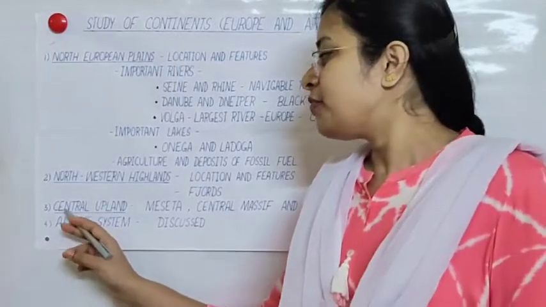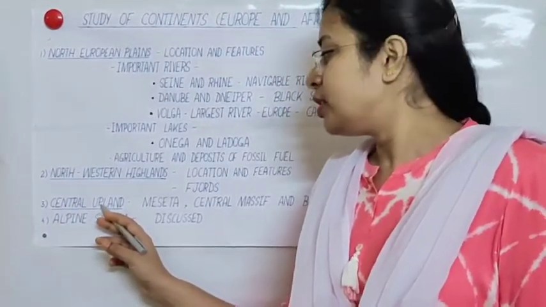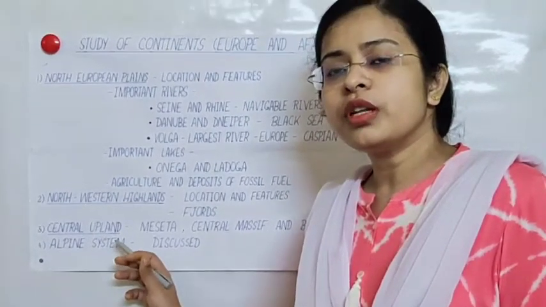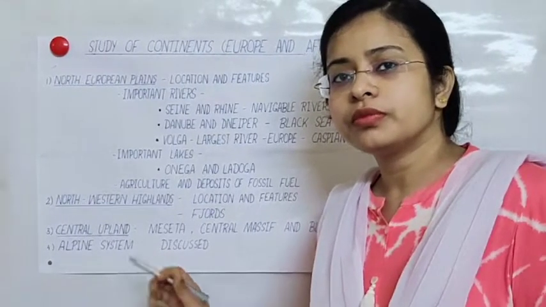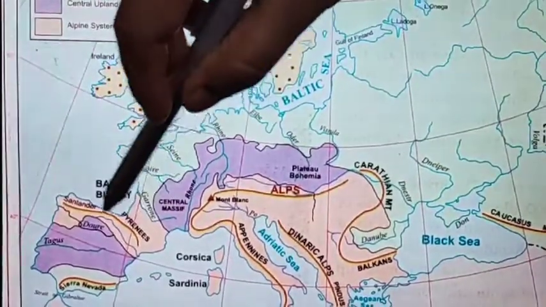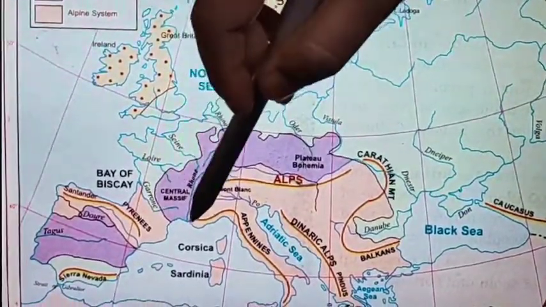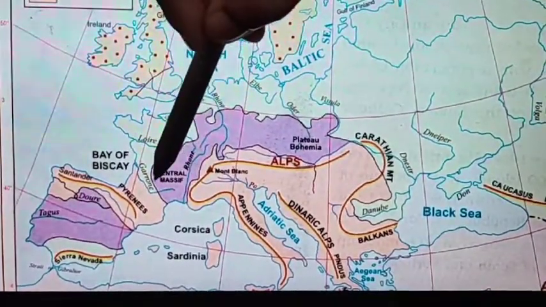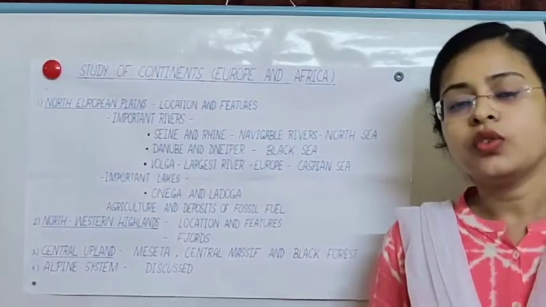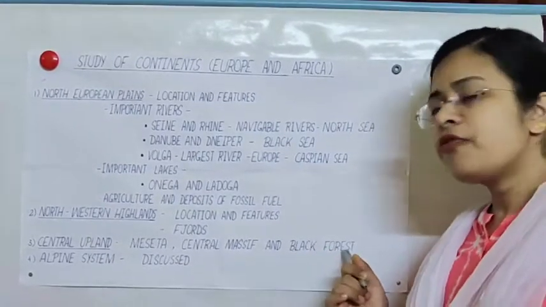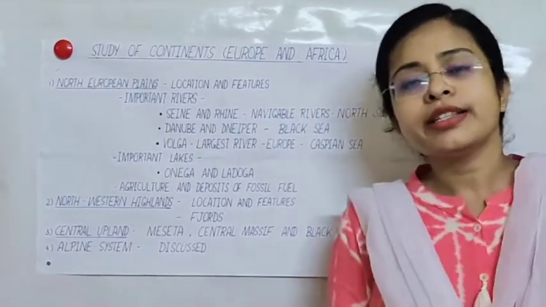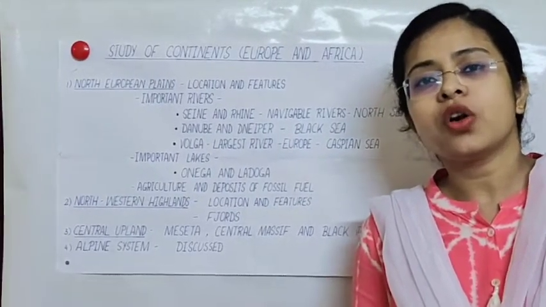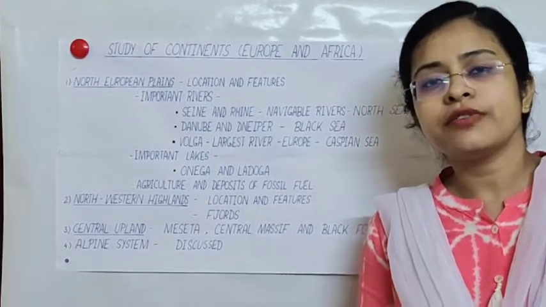Next and finally, central upland. To see the location of central upland, we will look at the map of Europe. The purple color represents the central upland. It consists of Meseta in Spain and Central Massif in France. It also consists of Black Forest in Germany, and this region consists of two broad valleys formed by River Rhine and River Rhone. So that's all for physical features of Europe.